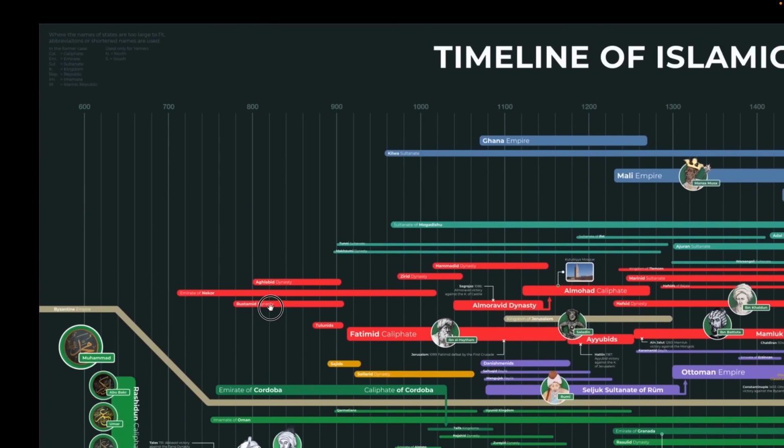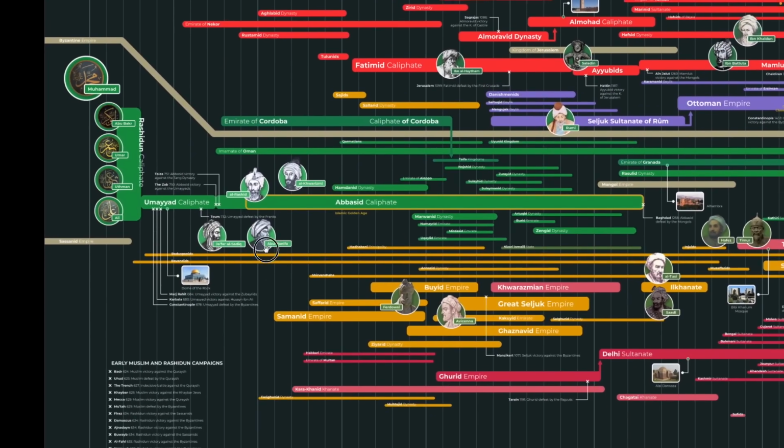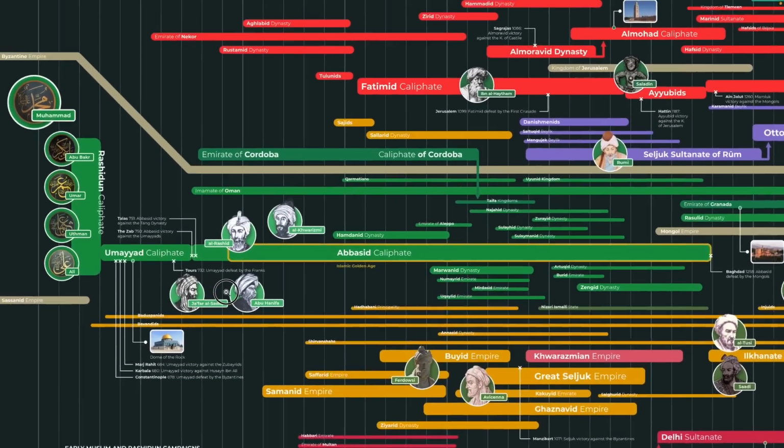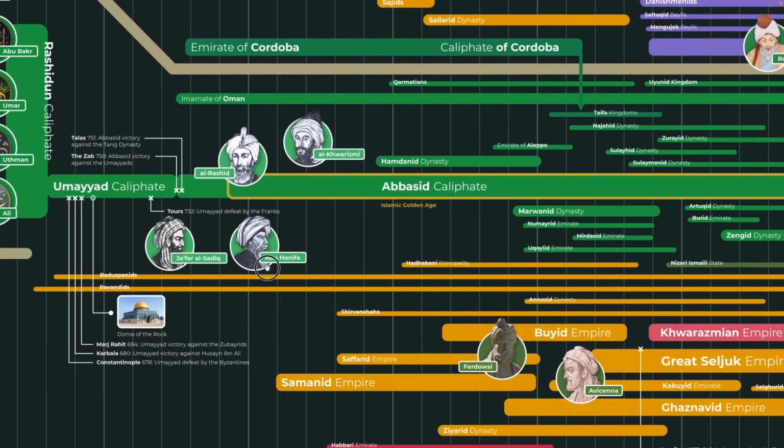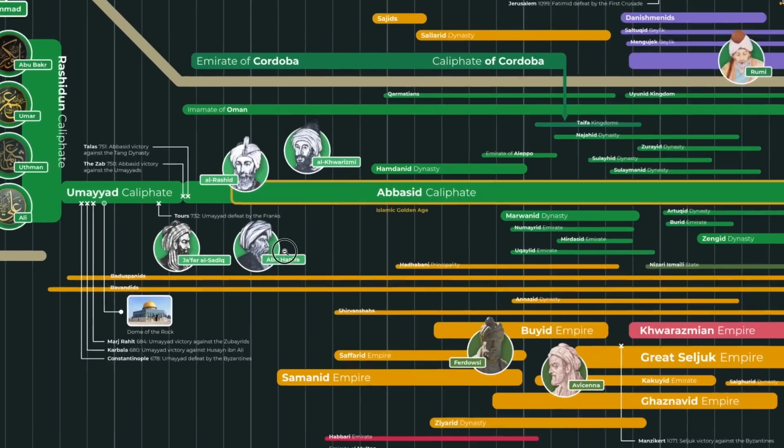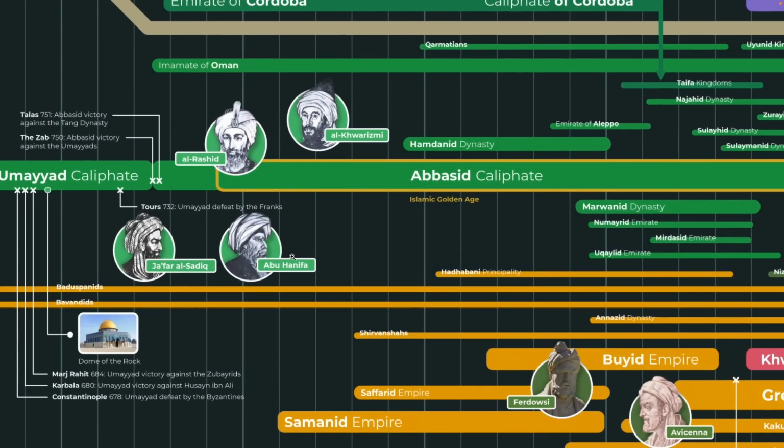But actually in this time period, around 800 to 900, there were so many incredible figures that while researching this chart, I came across this incredible fact that at the same time you had Al-Khwarizmi, you had Al-Bukhari, Imam Muslim.